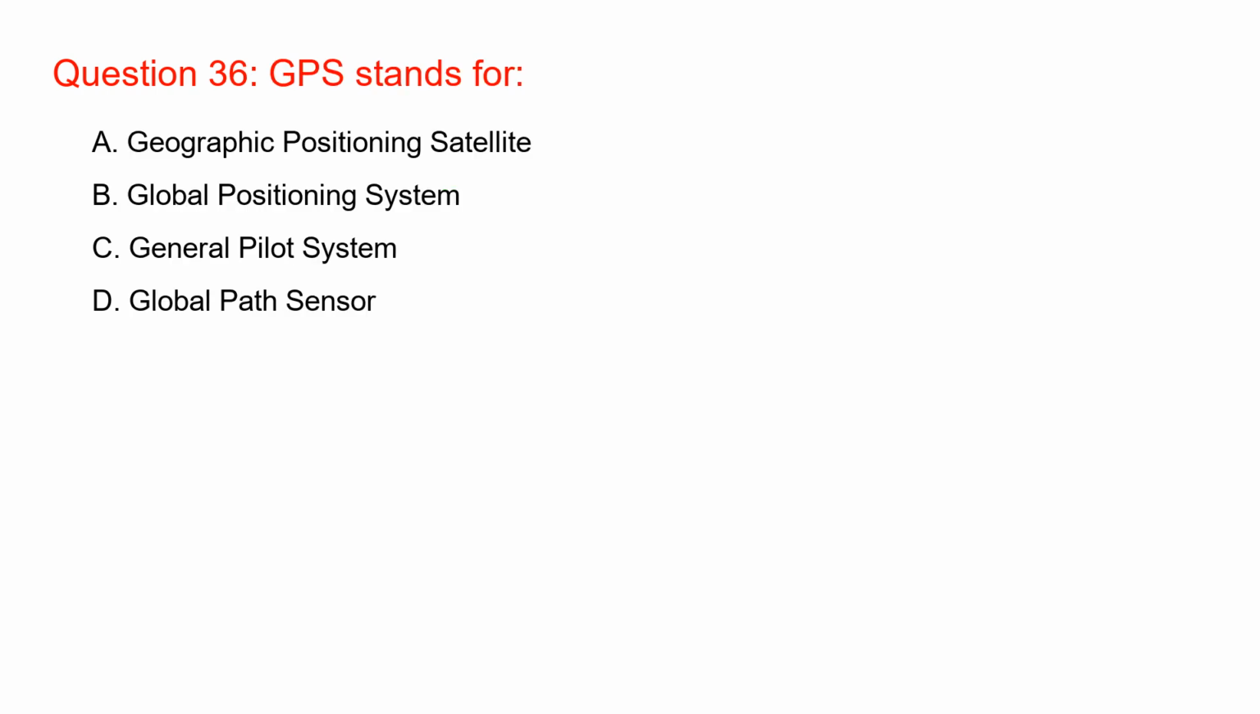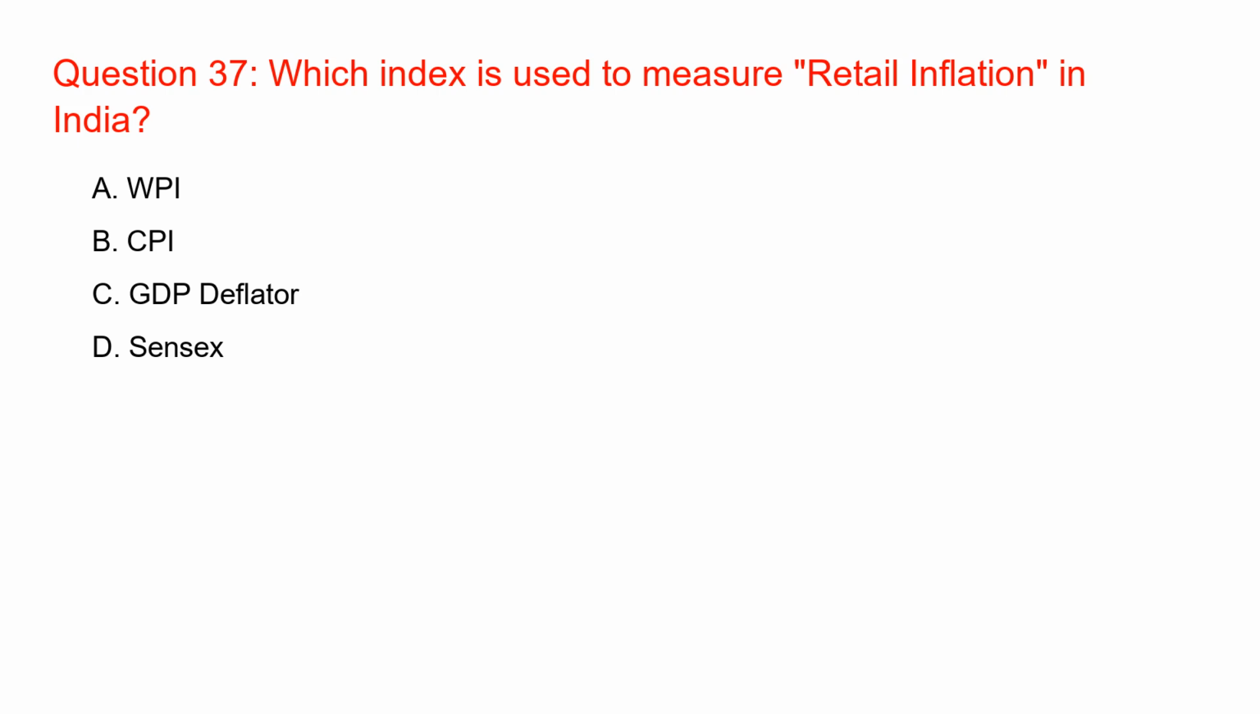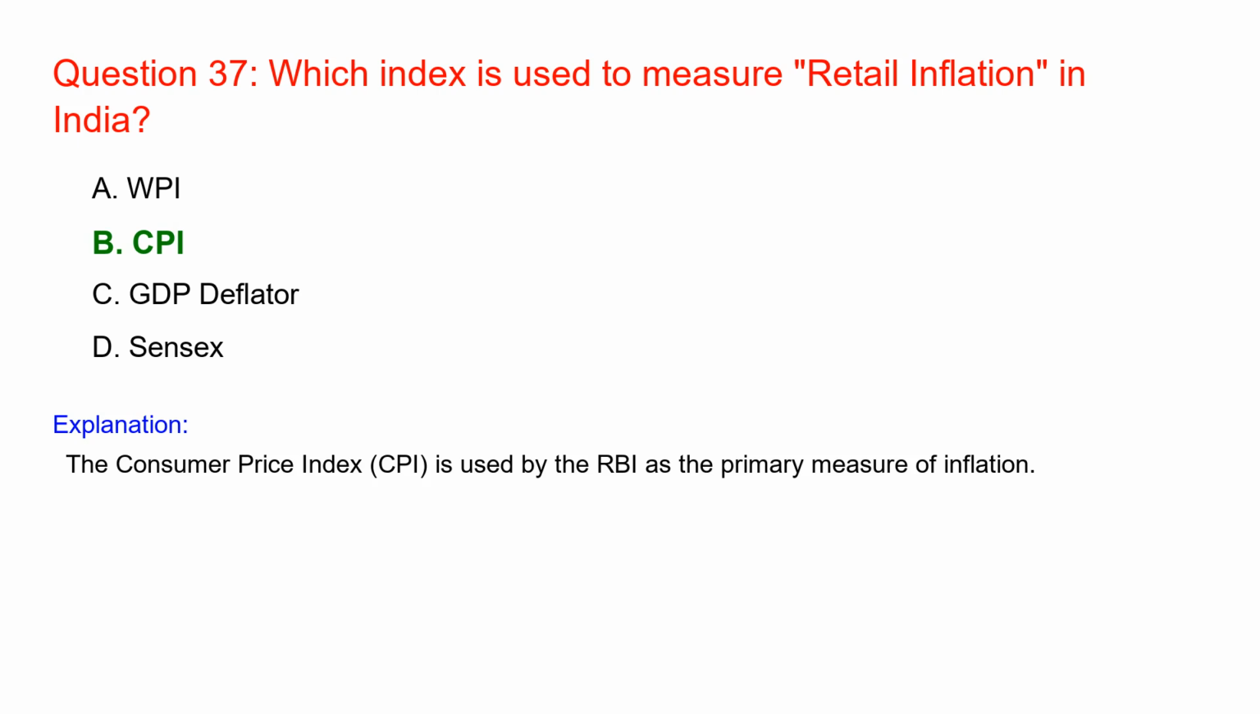GPS stands for Global Positioning System. GPS provides precise location and time information. Which index is used to measure retail inflation in India? CPI. The Consumer Price Index, CPI, is used by the RBI as the primary measure of inflation.